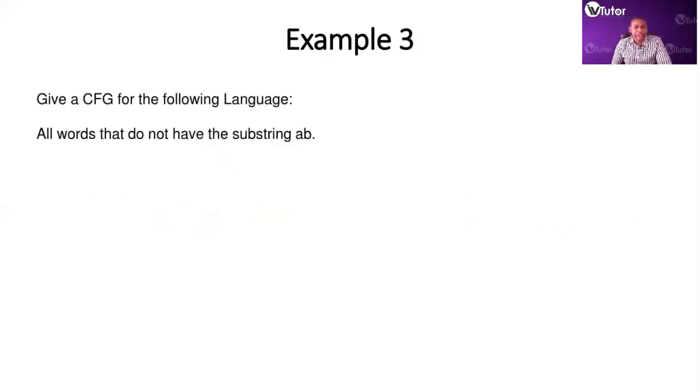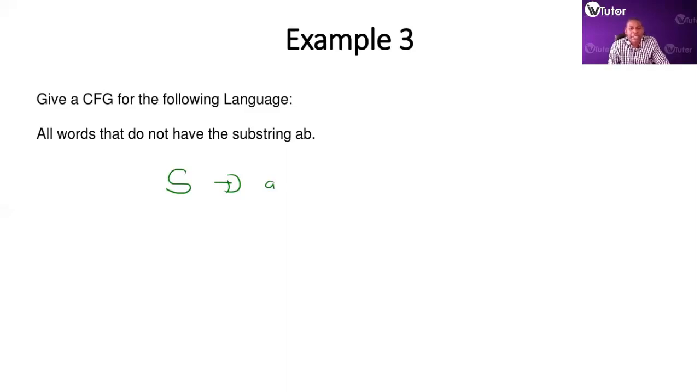Give a CFG for the following language: all words that do not have a substring AB. So this sounds regular as well, but we want to find all words that do not have the substring AB. So S can go to A, it can go to B. What we don't want is for it to go to AB. So this is how we do it.